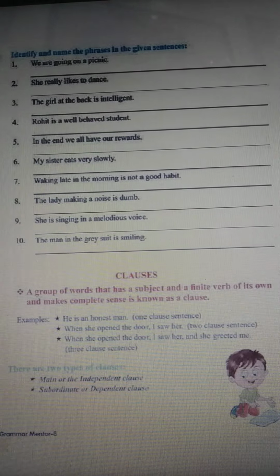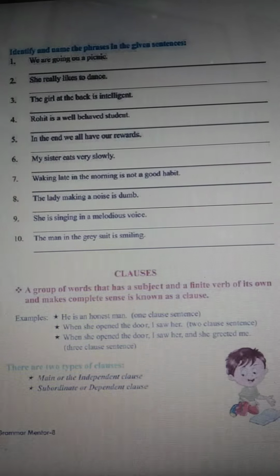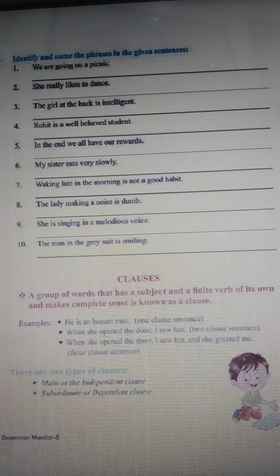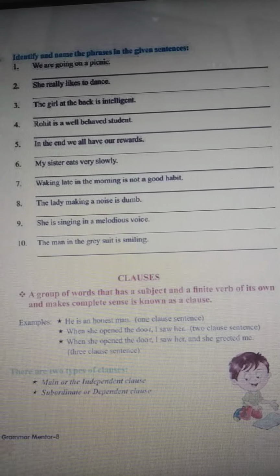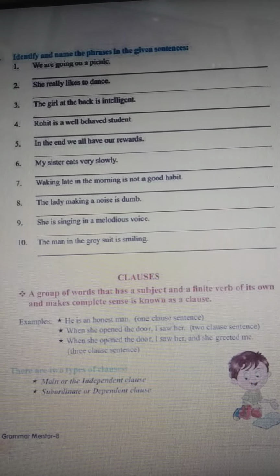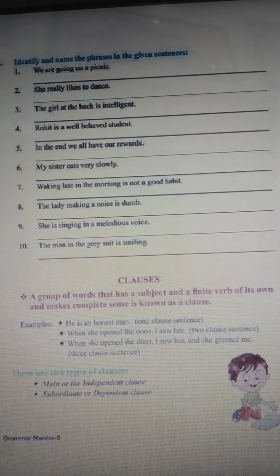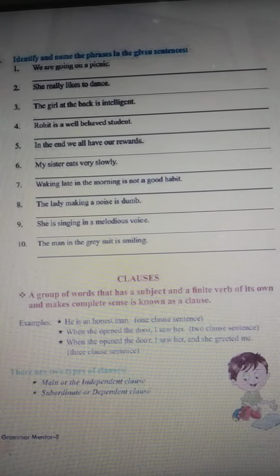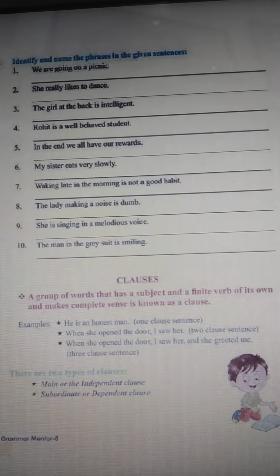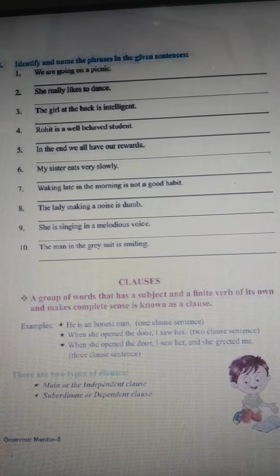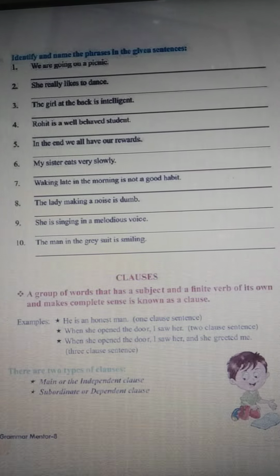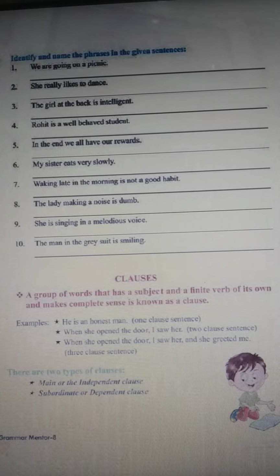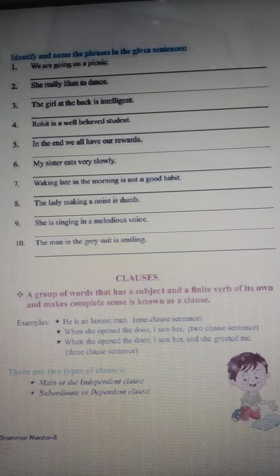He is an honest man. We can call it one clause sentence. When she opened the door, I saw her. This is a two clause sentence. That means what? In both of those sentences, there is a finite verb as well as a subject. When she opened the door, I saw her, and she greeted me. So, three clause sentence. So there are two types of clauses.